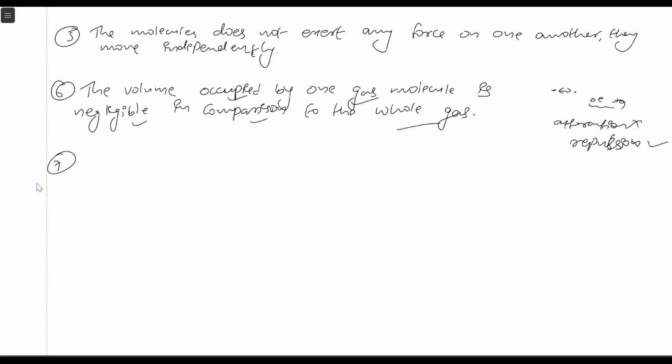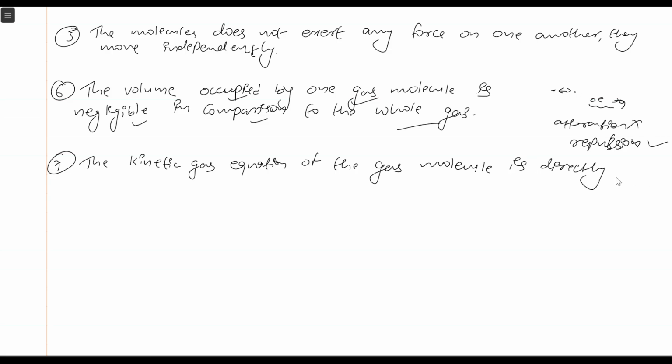Now the last postulate is the kinetic energy of the gas molecule is directly proportional to its absolute temperature.